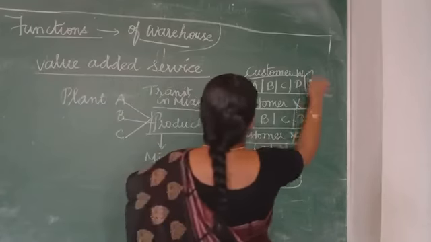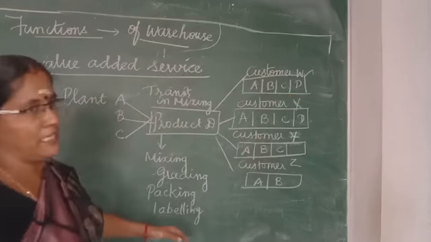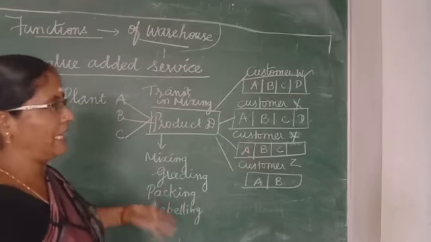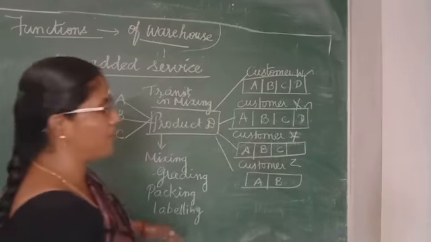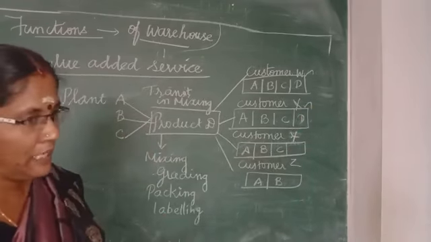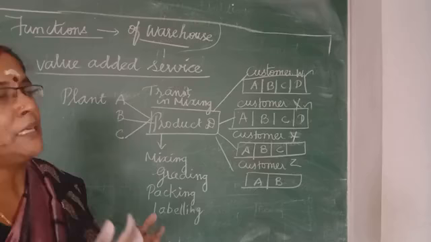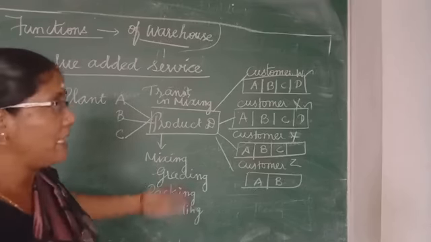Customer W will ask for all of A, B, C, D with different kinds of labeling, mixing, packing and grading. Customer X will ask for different kinds of grading. He wants to change the label and change the packing. Different products in different proportions, as per their demand, we have to give.